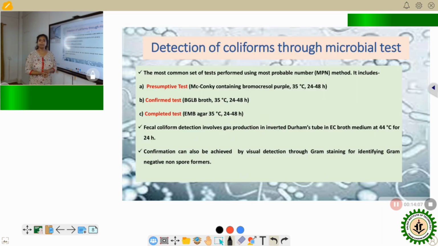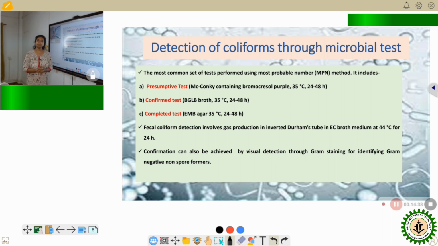Next, we will discuss the microbial tests, which are much more confirmatory and are used as routine test analysis in different regulatory systems. The most common test is the MPN method, or most probable number method. The most probable number method relies on a presence or absence test. That means it will give you a detectable change showing whether the microorganism is present or absent.